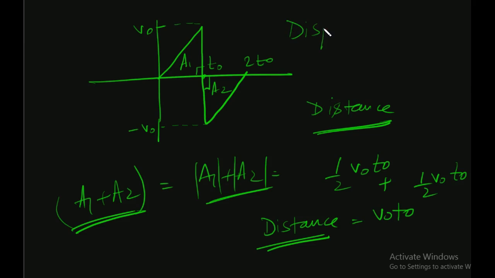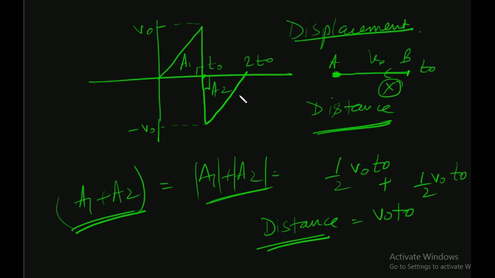But for displacement, we can't do it like this. For displacement, we have to take into account the sign of the velocity because the particle has reversed now. For example, in this problem, the particle is going with a velocity and at T0 it reached some distance x. And then it reversed because velocity here is minus V0. This means it has come back to the original point and taken time 2T0. So we see that it goes from point A to B, then B to A. Distance would be x plus x, but displacement would be 0.